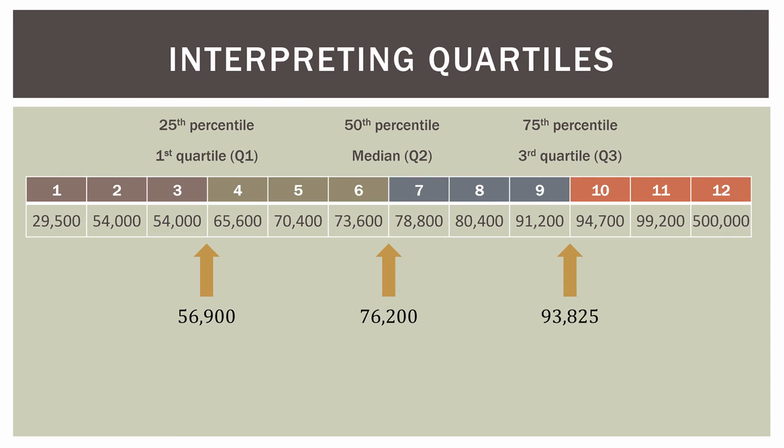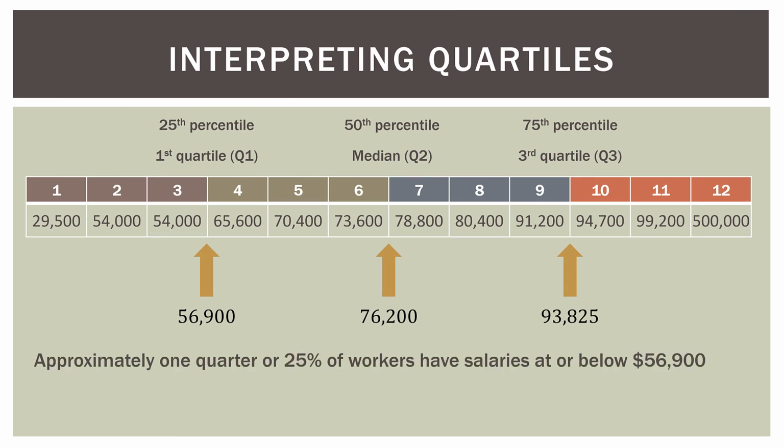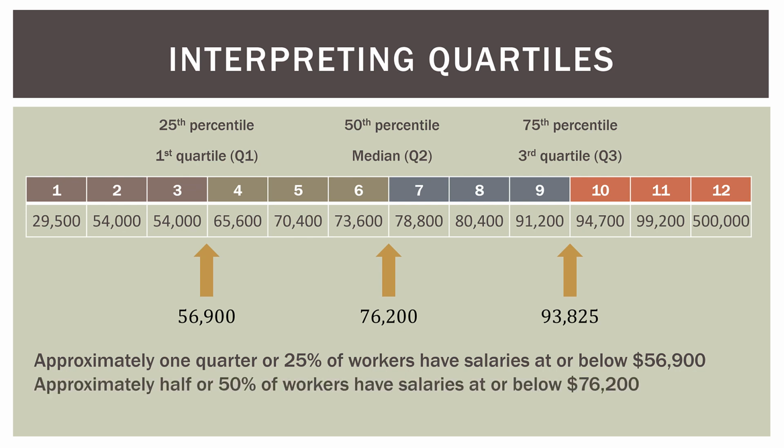So how do we interpret these quartiles? For the first quartile, we can say that approximately 1/4, or 25% of workers, have salaries that are at or below $56,900. That's how we interpret it. For the median, approximately half, or 50% of workers, have salaries that are at or below $76,200.